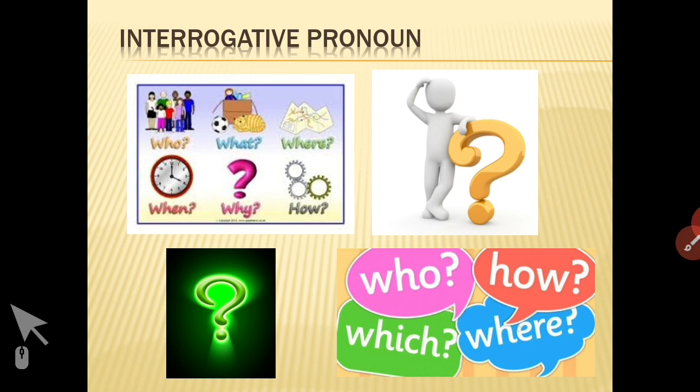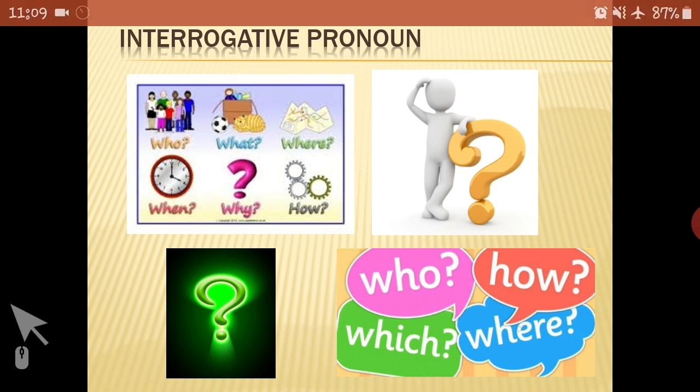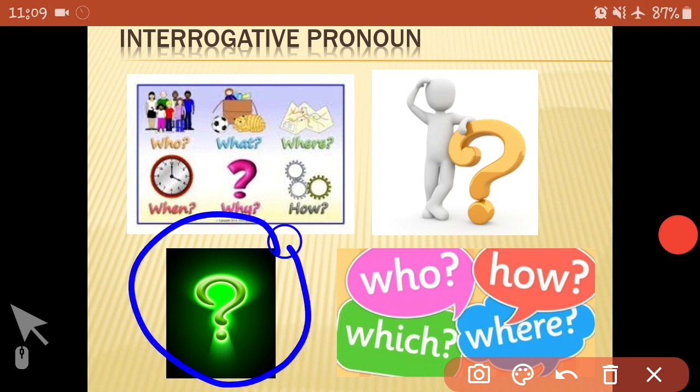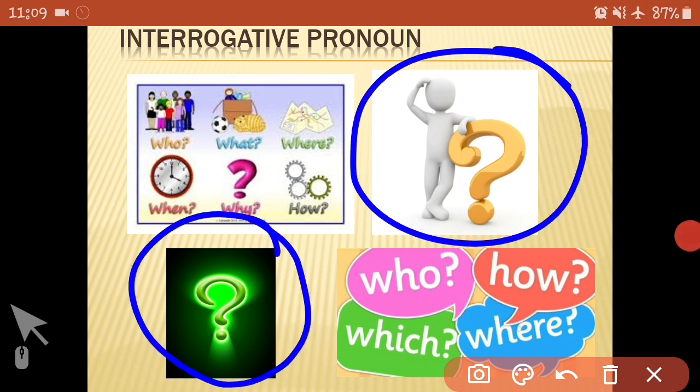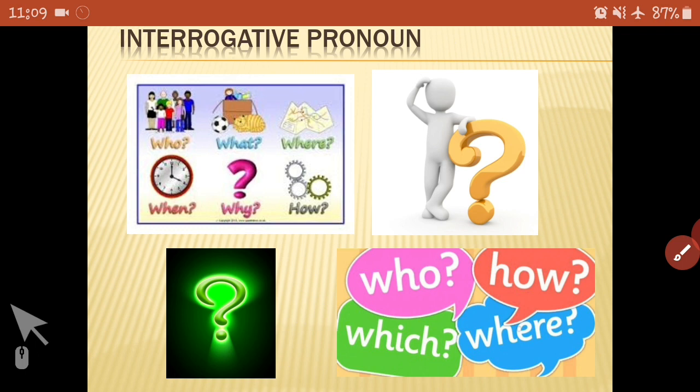As I said, relative pronoun has any of the two possibilities: noun before the pronoun, or connection or relation between the parts of the sentence. But interrogative pronouns are used to ask questions. There is no relation here, they are used to ask questions.